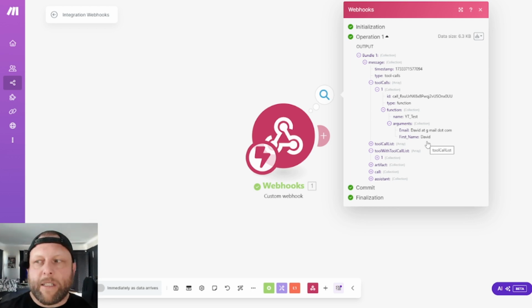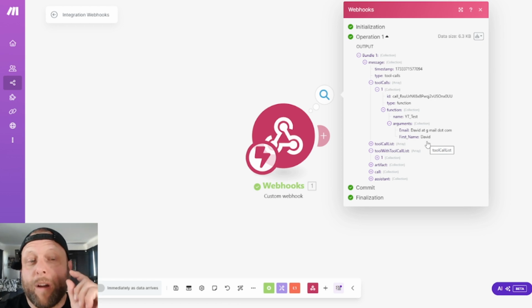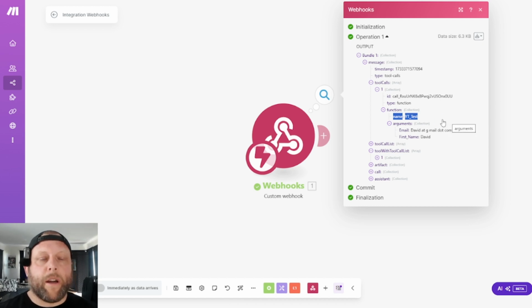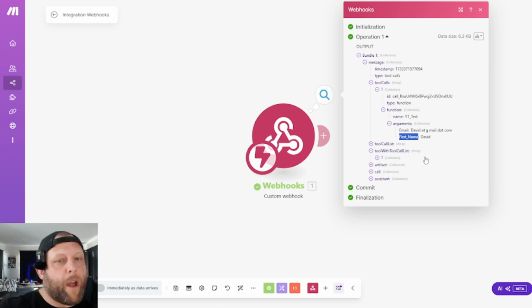Awesome. And here's the first of two big tips. Whatever the data structure is here is what we're going to use from now on. If you change your function name, it's going to be different. If you change the spelling of this or this, it's going to be different, and it's not going to work throughout your automation. A lot of people are downloading blueprints and they just go with what's written in the rest of the blueprint, but these might be different.